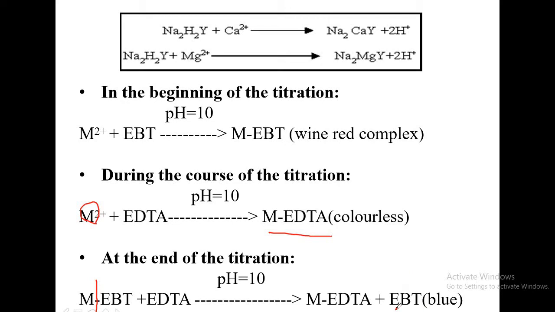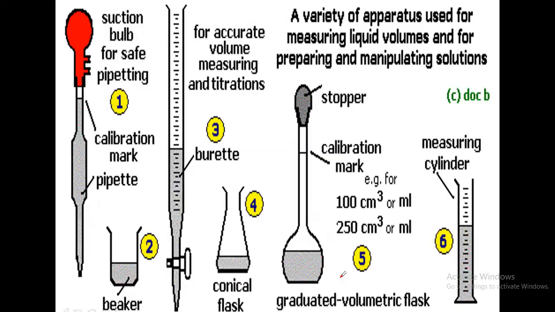So blue color is all due to the free state of the indicator. Wine red color is all due to the complexed state of the indicator. During the reaction, all the metal ions, calcium and magnesium, finally go with the EDTA, and by this we can determine the total amount of calcium and magnesium present in hard water.